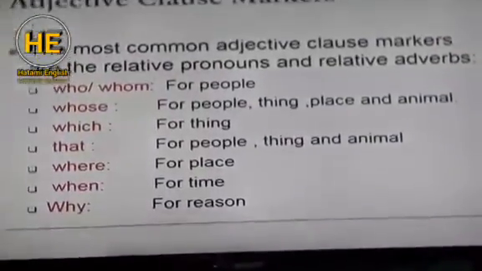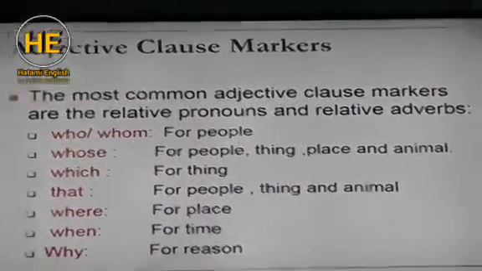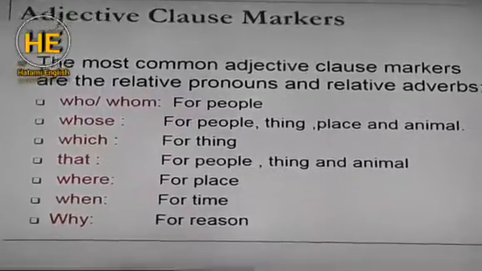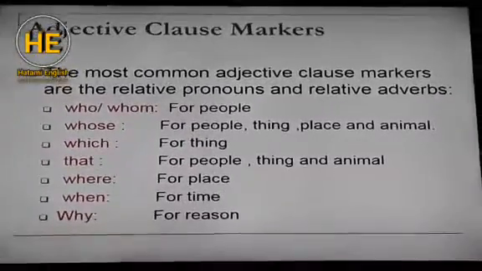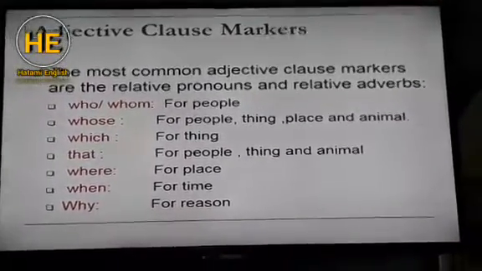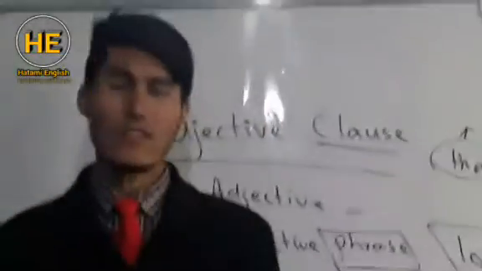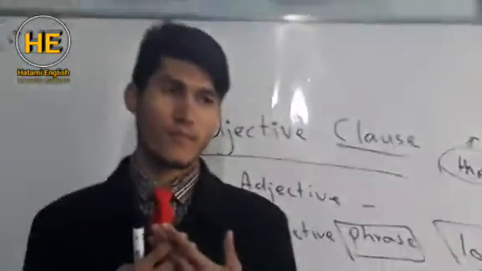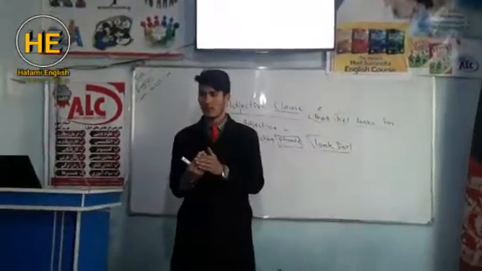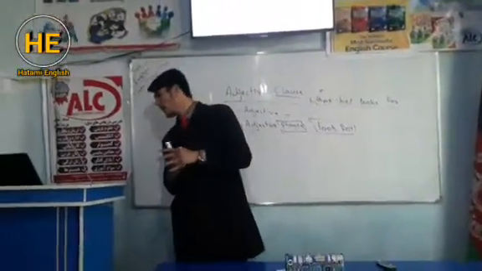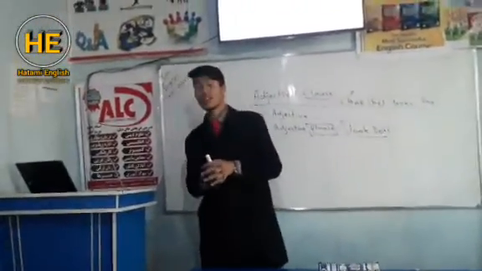It is written, the most common adjective clause markers are the relative pronouns and relative adverbs. Do you know about relative pronouns and relative adverbs? Relative pronouns means those WH words that connect two sentences, one dependent, one independent. That's called a relative clause. And also relative adverbs. The next one is relative pronouns.